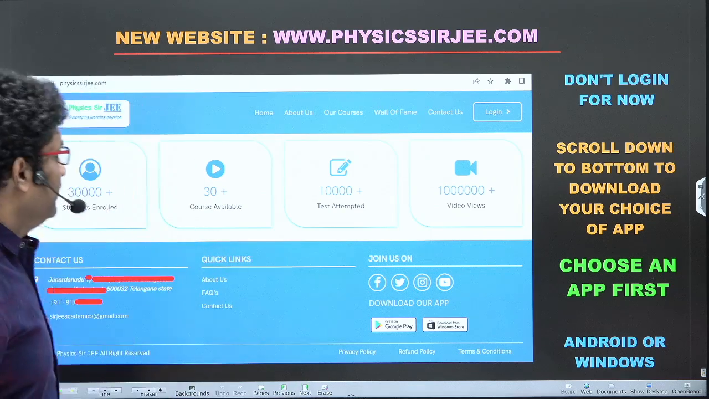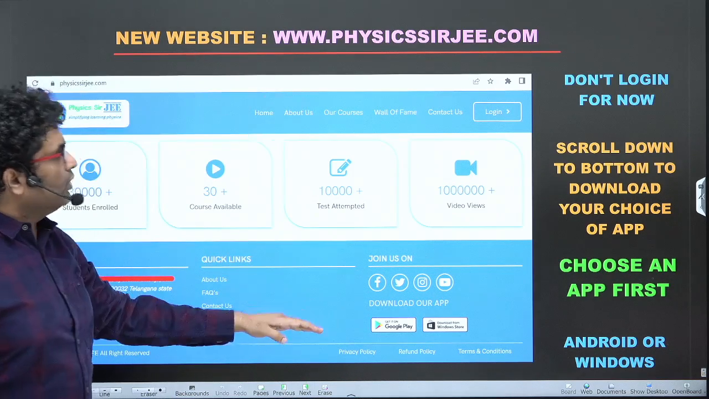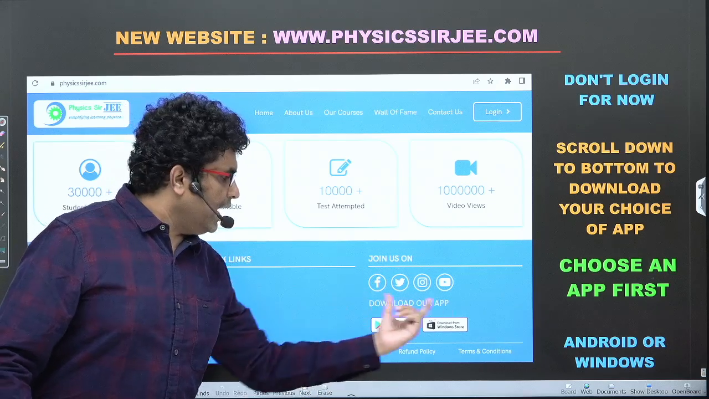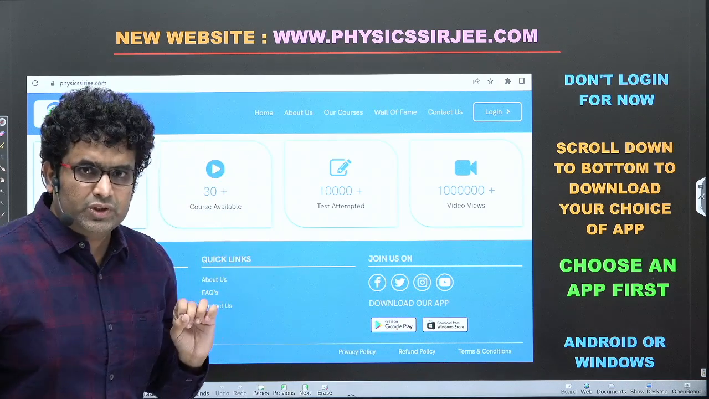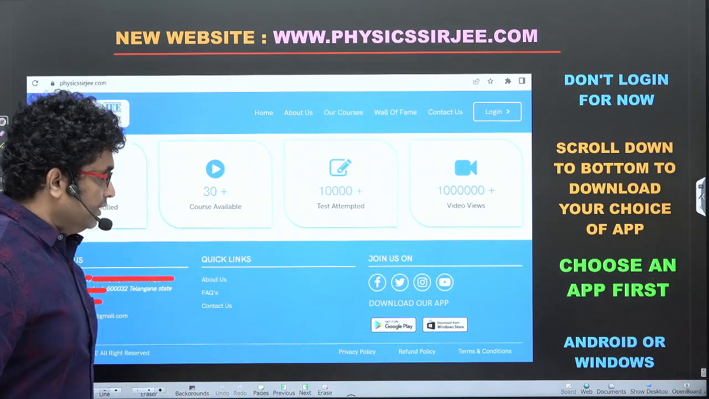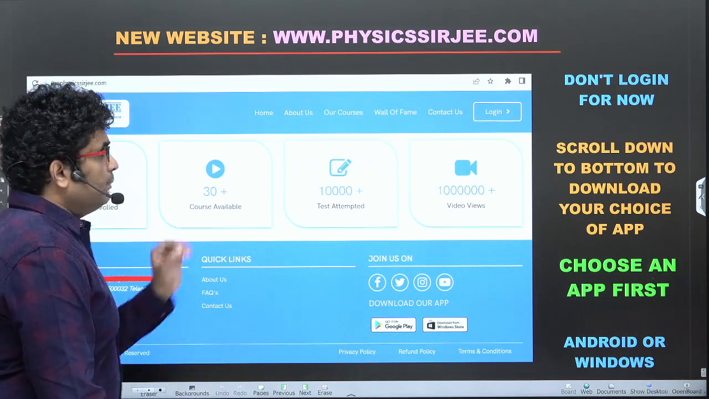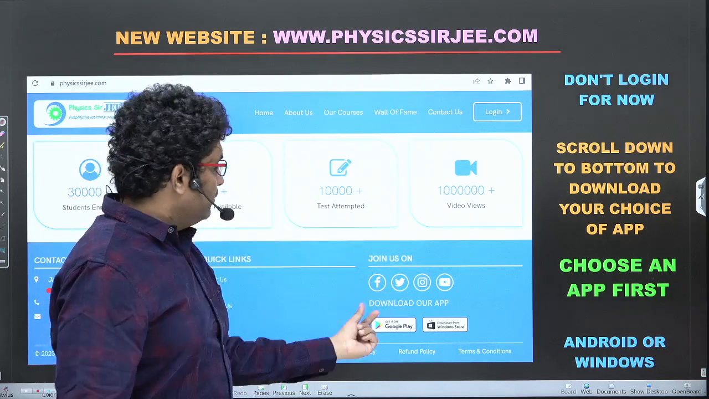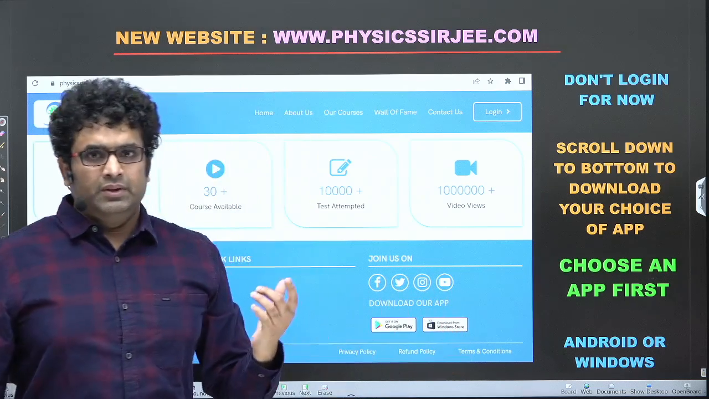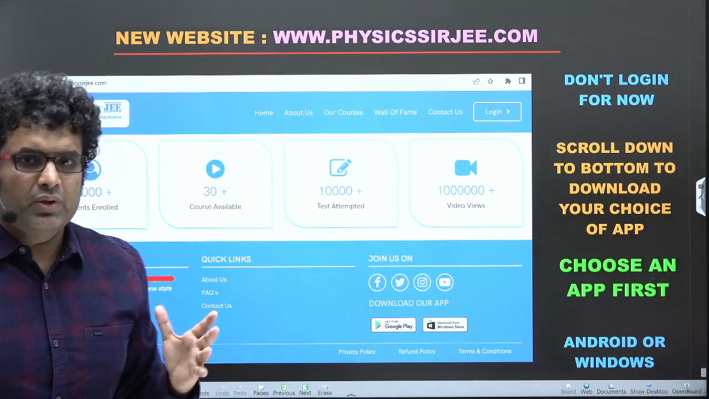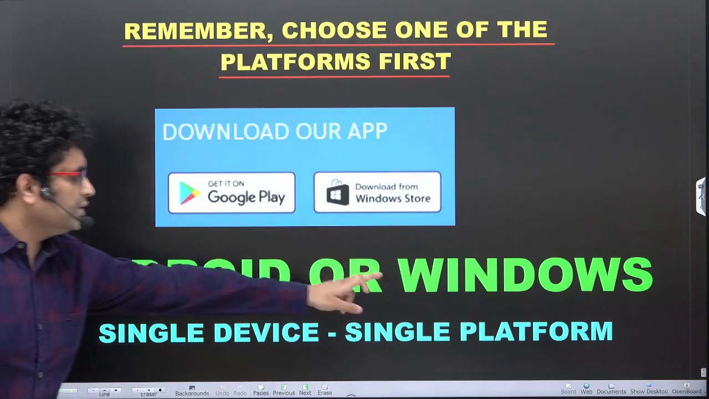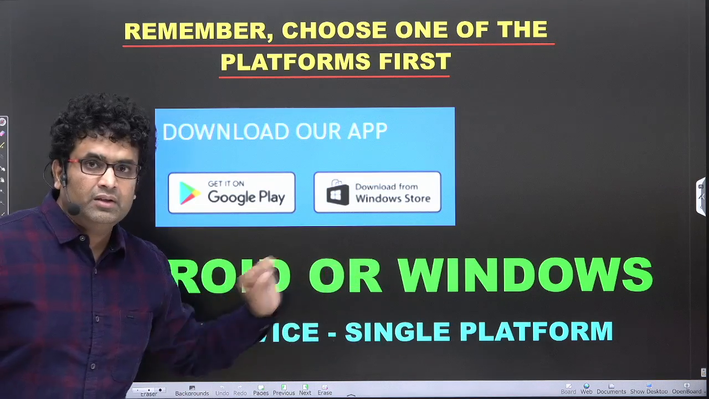So very quickly, this is our website. You can scroll to the bottom of the website. You'll find both the links of the Android app and the Windows app. Depending on which device you prefer, download one of them. You can purchase the courses on the website, but you have to view the content only in the Android app or the Windows app. In the website, you will not be able to view the course. So this is already known to everyone. So choose one of these apps, and it's a single device, single platform.